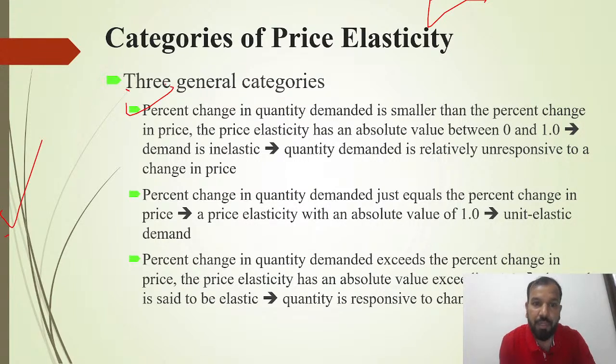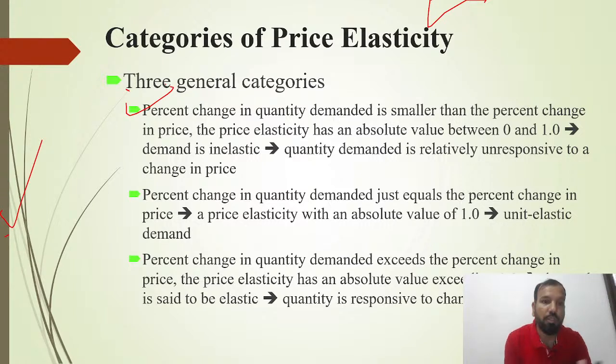It's very simple. The second condition is when the percentage change in the QD is just equal to the percentage change in the price. Suppose a 10% change in the price leads to a 10% change in the QD. Price elasticity is an absolute value of 1. It means unit elastic demand.